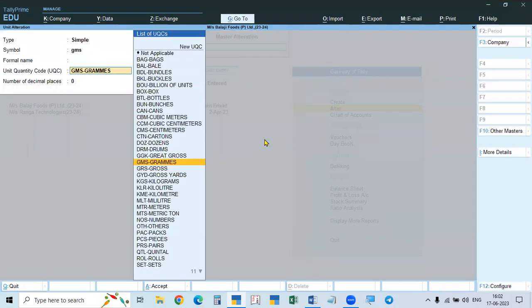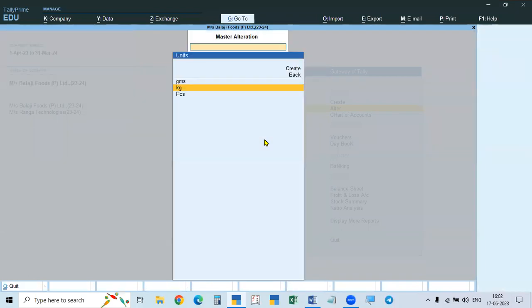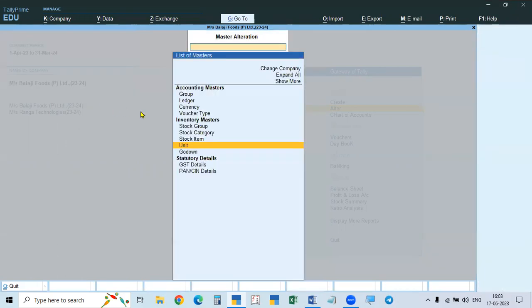First of all, you create grams. And then you create cages. And then you create pieces. So for cages, you have to give units, decimal places 3, because in grams you are using. So grams means after the decimal. So after 1000 grams means after 1, there are 3 zeros. So 3 decimals you have to take. Up to 999 grams. 1000 grams means kg. That's why 3 decimals you have to take for this.